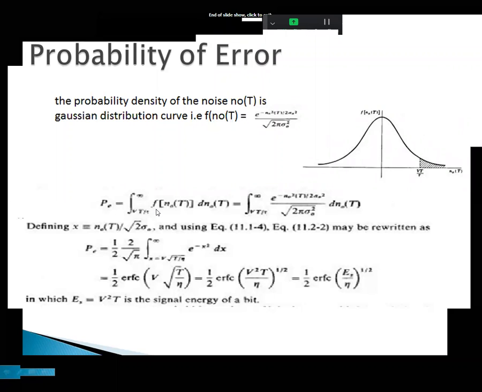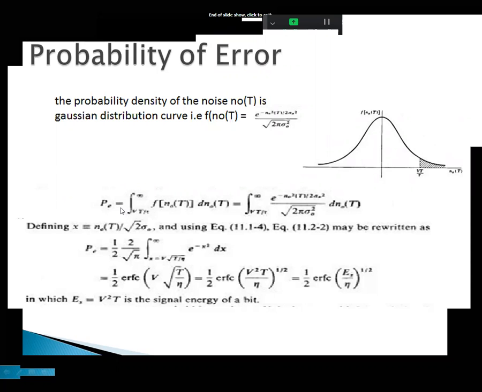The probability density of noise N naught of t is a Gaussian distribution curve. It is a Gaussian distribution with its maximum peak at 0, and on either side there is the distribution. Now this is known as P, probability of error.